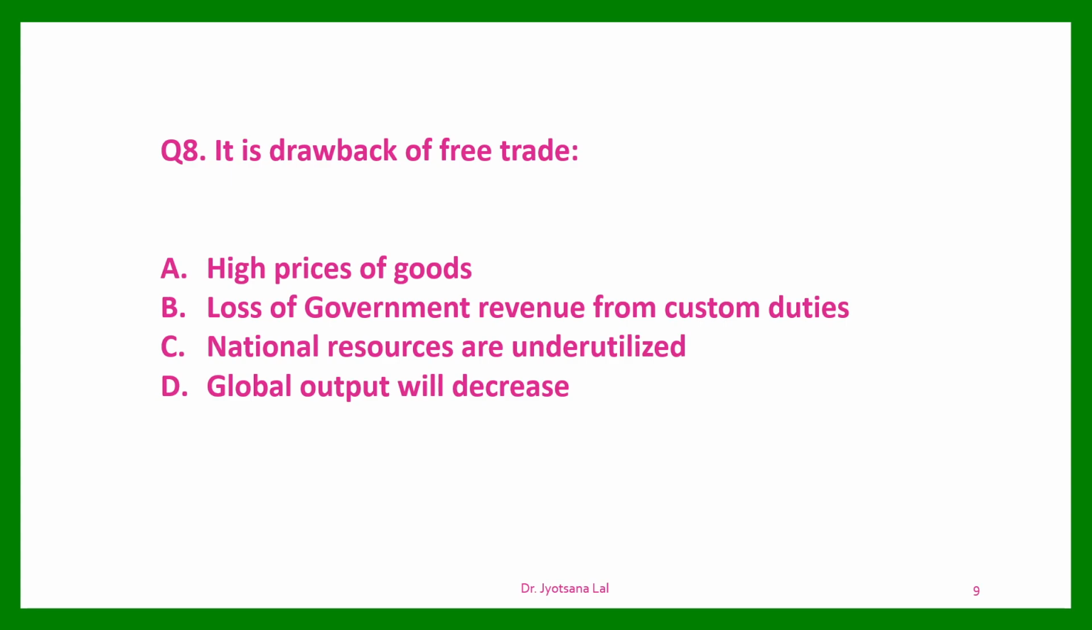C, national resources are underutilized. No, this is the wrong option. D, global output will decrease. In fact, global output increases under the free trade policy. So here in this question, option B is the correct answer.